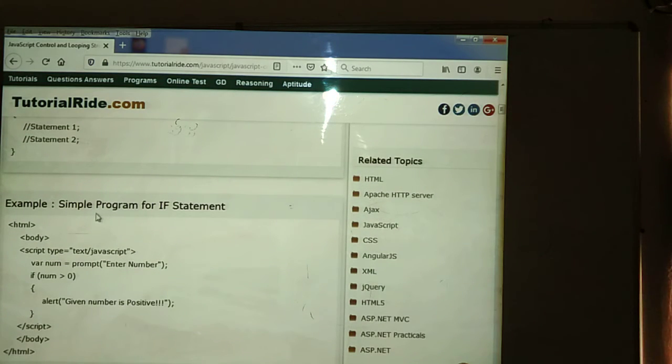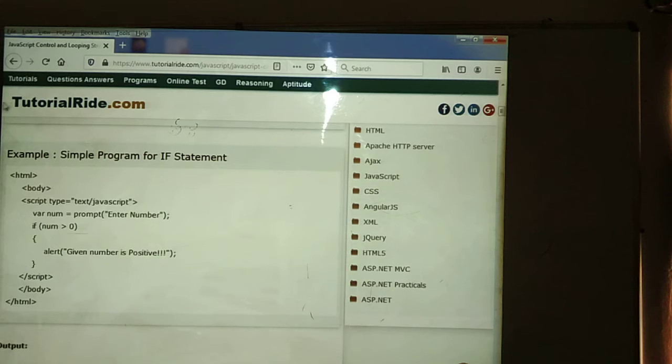We can see a simple example for the if statement. In the HTML element we open, within that we use the body element. Then we write a small script program. Script type equal to text/javascript. Here we declare one variable, num, and assign the prompt. Prompt means one text box we insert. Then we need to enter the number here.